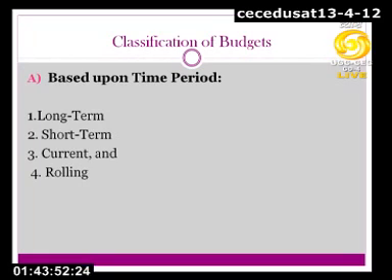And after this, the last under this head is the rolling budget. This head is a little difficult to understand. Rolling means the length of the budget period keeps on rolling. How come? I will explain the rolling budget with the help of one example. Let's assume a company, ABC Limited, has prepared a cash budget for one month, and the life of the budget starts from 1st January and will last until 31st January. So the budget is going to be for one month, or 31 days in this case.